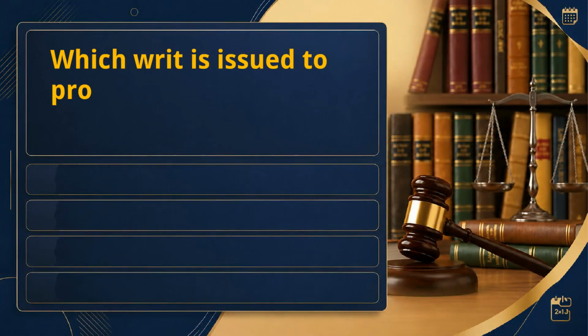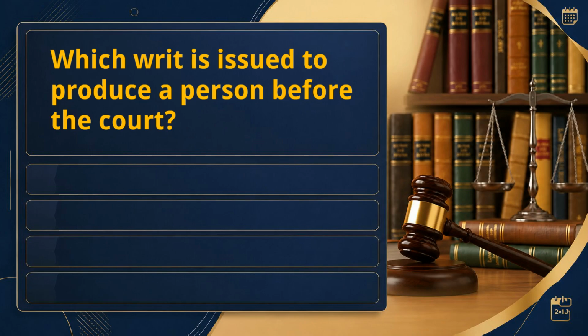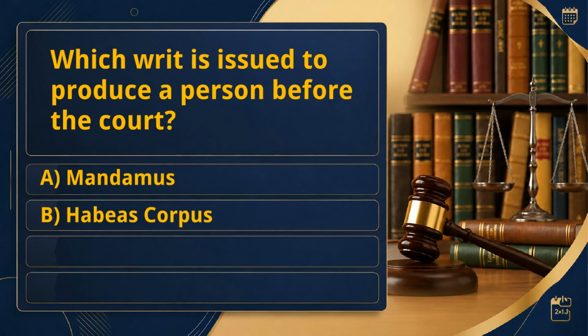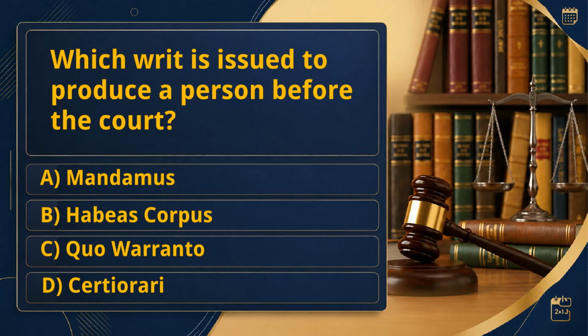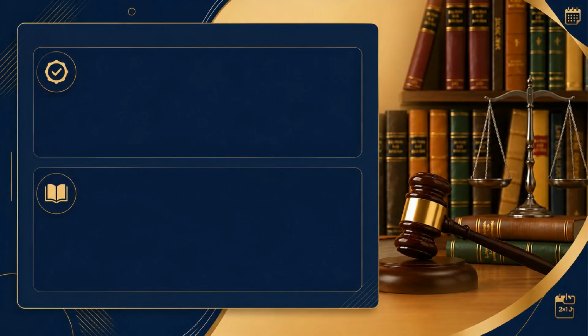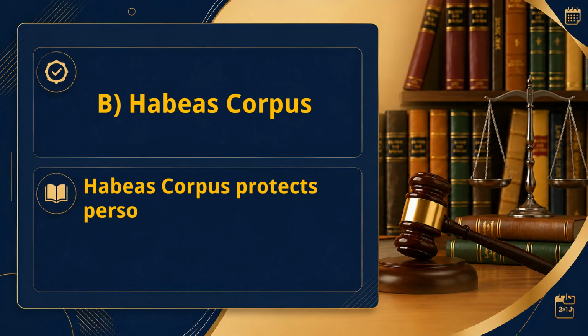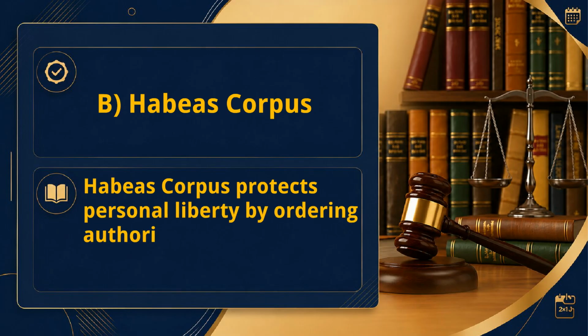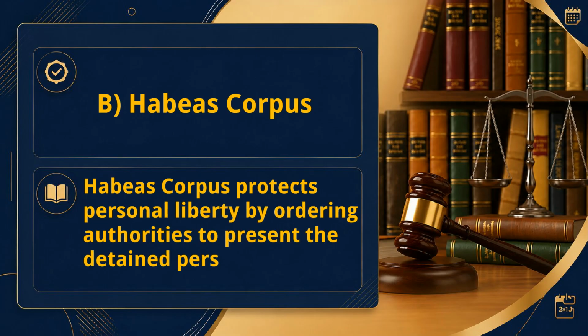Which writ is issued to produce a person before the court? A. Mandamus. B. Habeas corpus. C. Quo warranto. D. Certiorari. Right answer: B. Habeas corpus. Habeas corpus protects personal liberty by ordering authorities to present the detained person before the court.